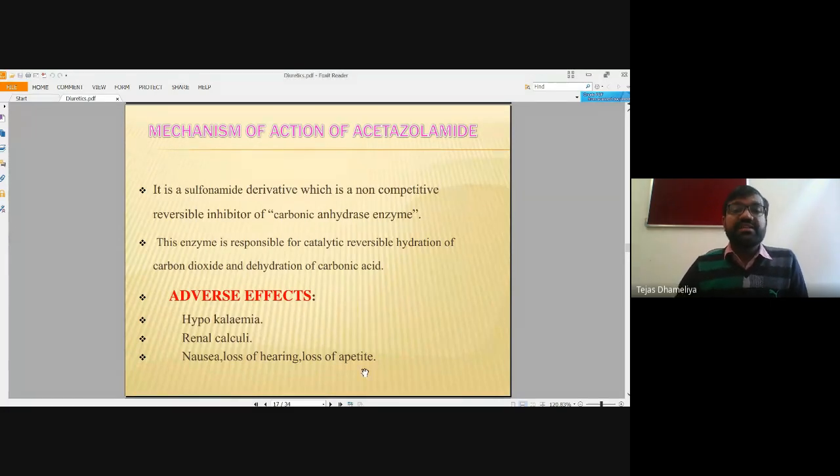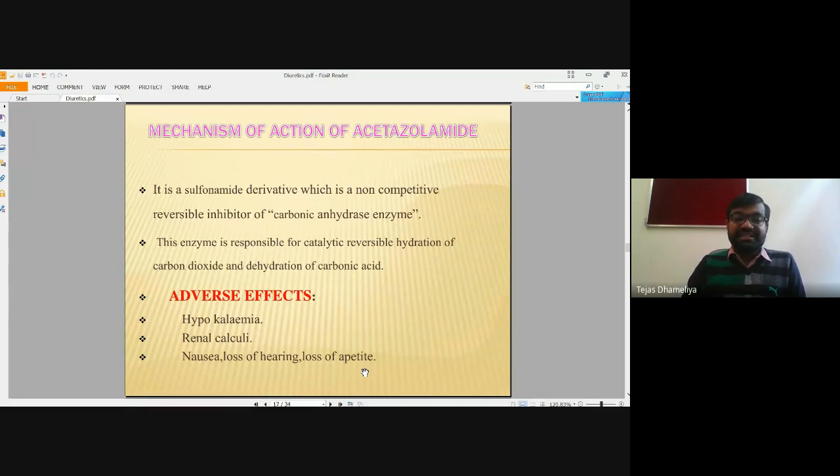Friends, acetazolamide is a sulfonamide diuretic, a non-competitive reversible inhibitor of the carbonic anhydrase enzyme. This enzyme is responsible for the catalytic reversible hydration of carbon dioxide and the dehydration of carbonic acid.